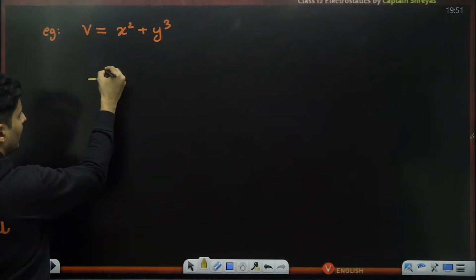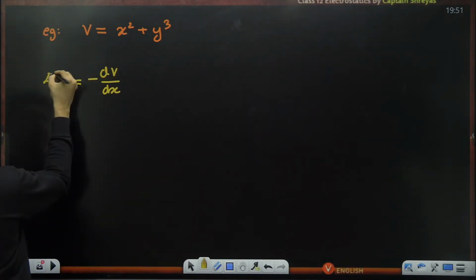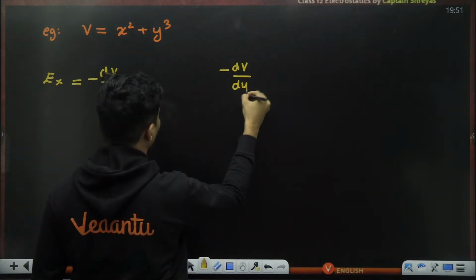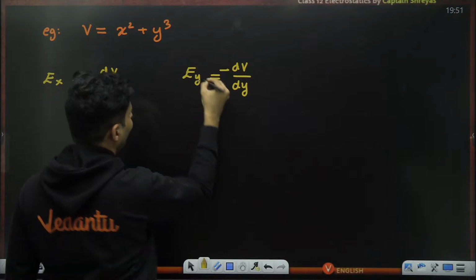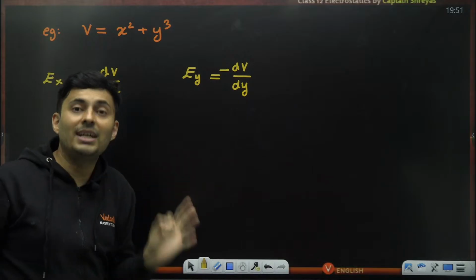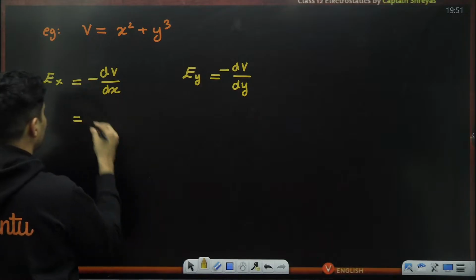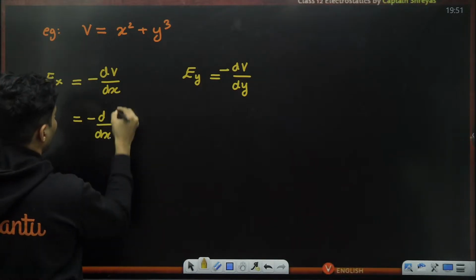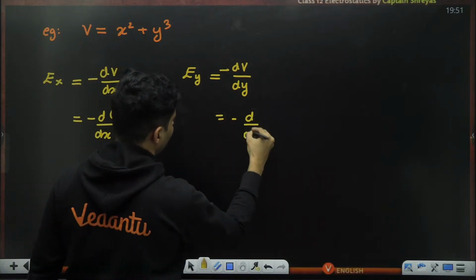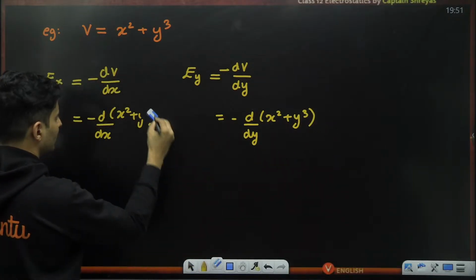Find negative dV by dx, but that will be electric field in x-axis. Find negative dV with respect to y, that will give you electric field in y-axis. So differentiating with separate variables will give me the field in that direction. When I differentiate with x, other things are constants. So I put x square plus y square, same thing over here, negative d by dy, x square plus y cube. Sorry, this is not y square, this is y cube.